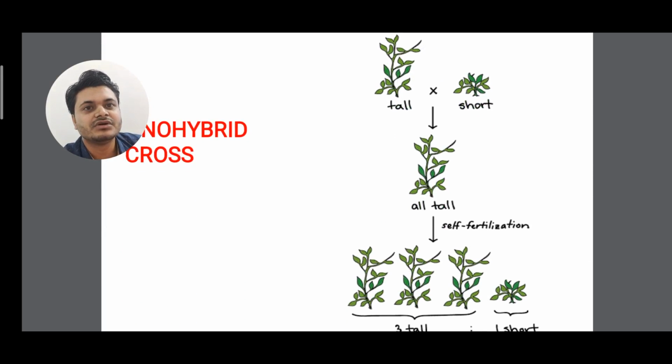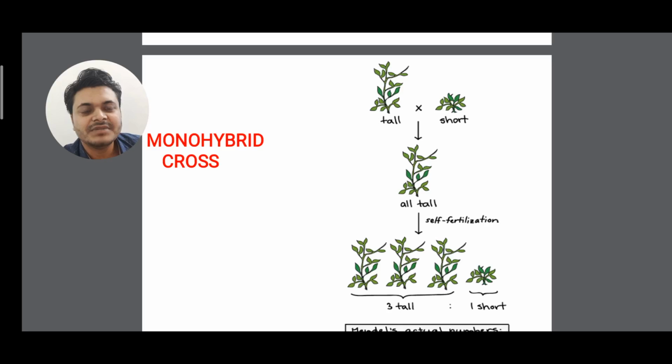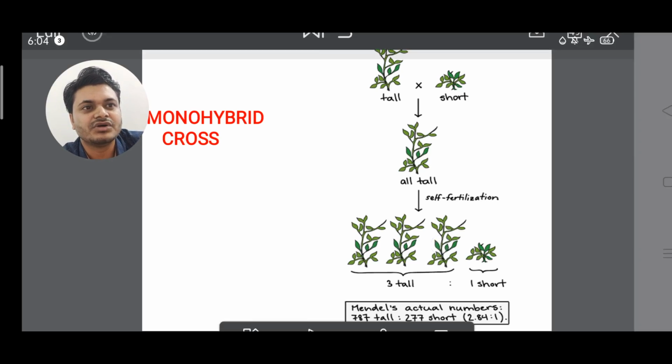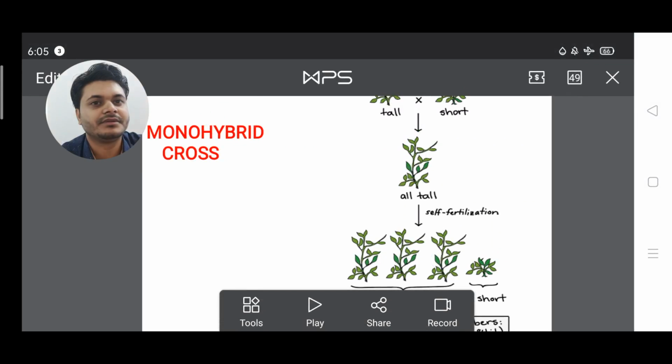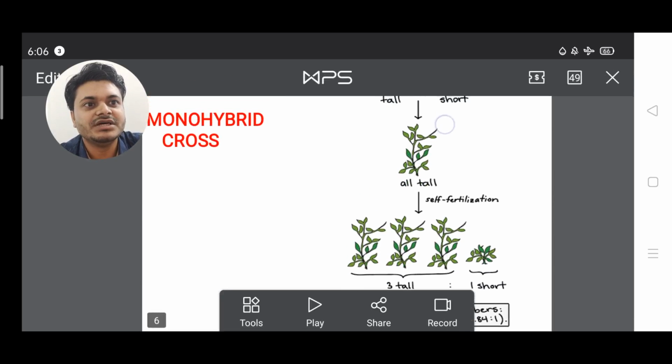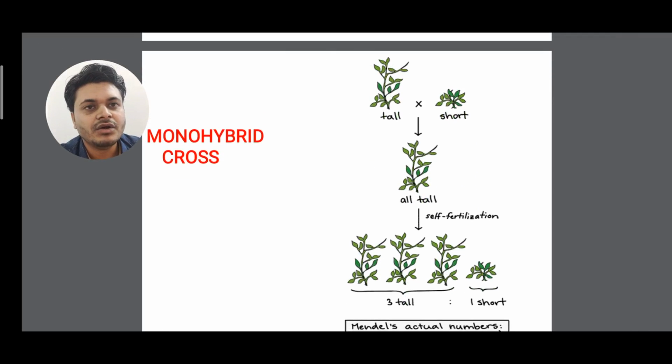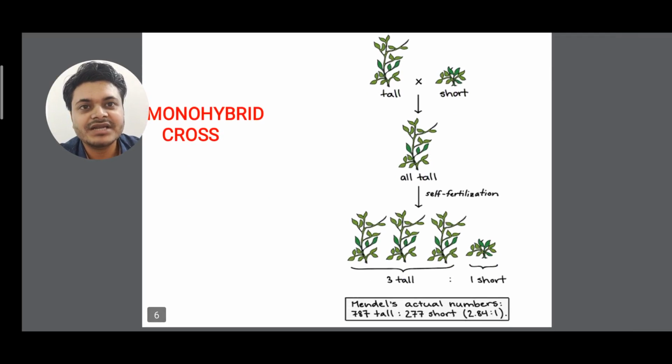Next, this is a monohybrid cross. Mono means one, and hybrid means mixing of the plant. So one character is being mixed in 2 different plants, so there is a cross. When a tall plant is crossed with a short plant, the next generation, the hybrid offspring that is produced, is always tall.